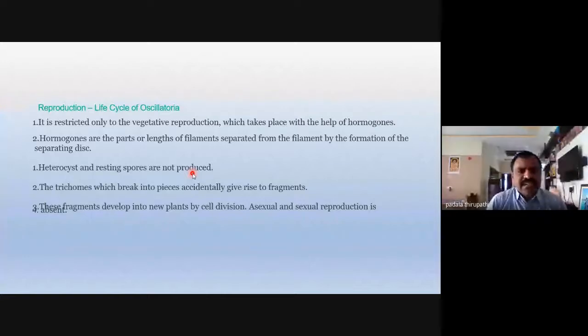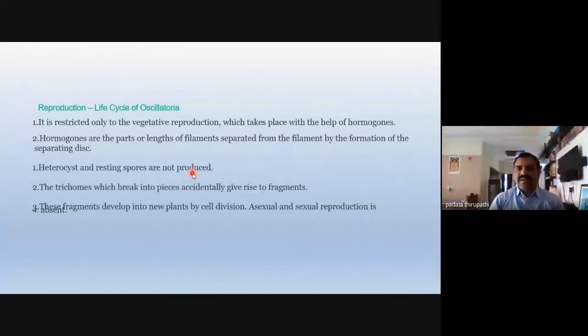It is restricted only to vegetative reproduction, my dear friends. Only vegetative reproduction is observed in Oscillatoria. Remember, blue-green algae do not possess any sexual reproduction. Sexual reproduction is absent in all blue-green algae members. But here, compared to Nostoc and Anabaena, asexual reproduction is also absent in this Oscillatoria. Only vegetative reproduction is observed in this blue-green alga.